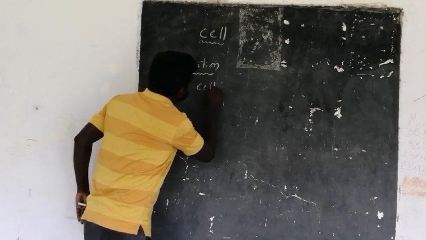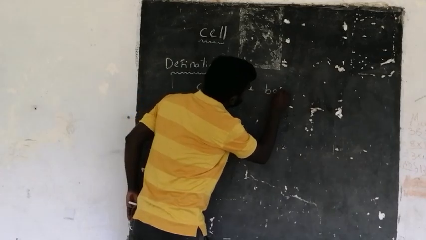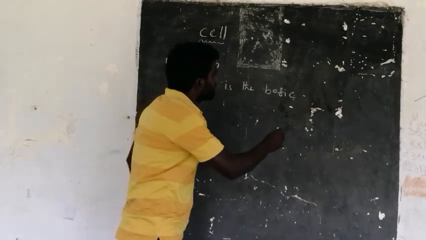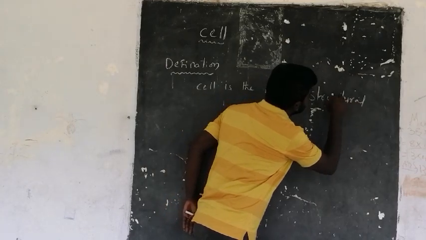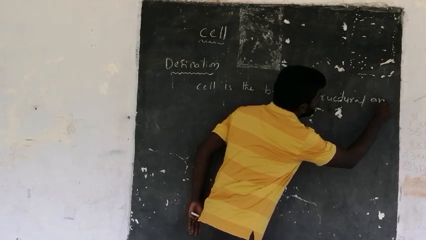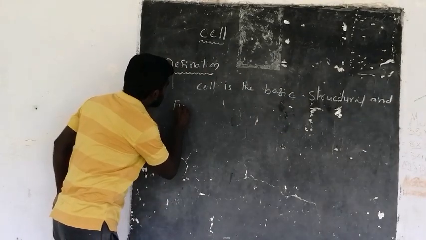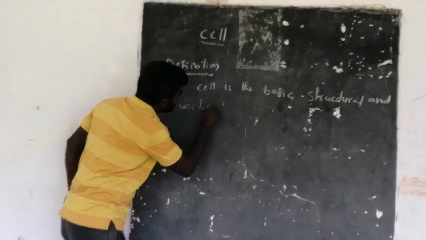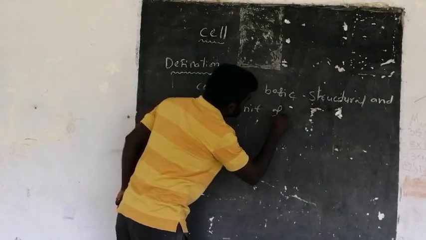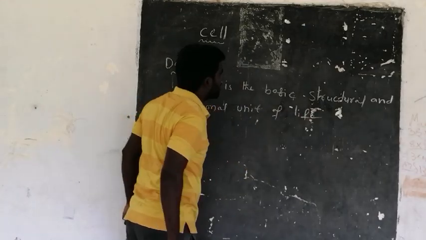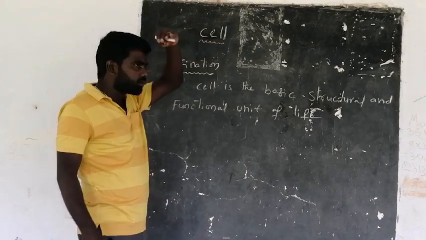Cell is the basic structural and functional unit of life. Functional unit of life.